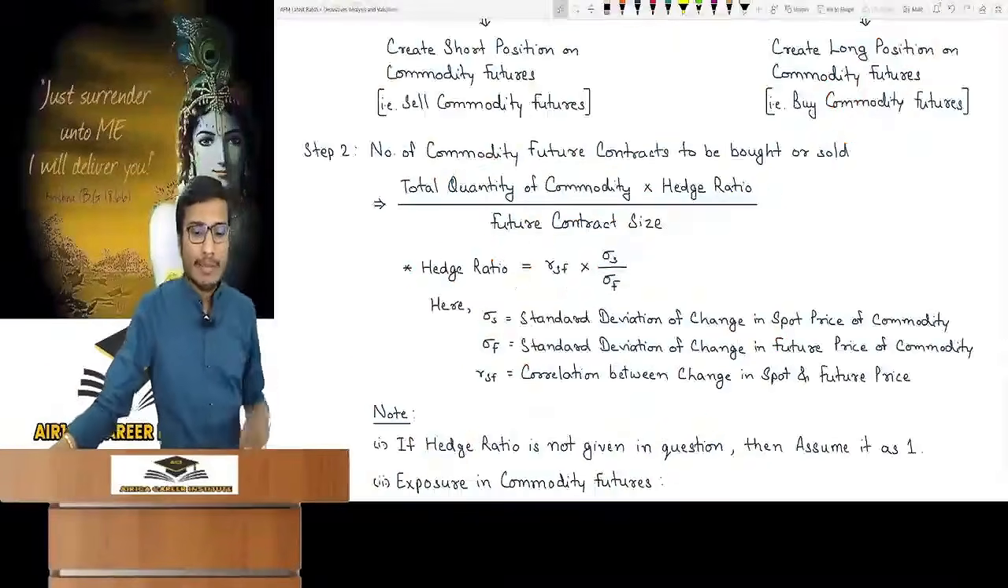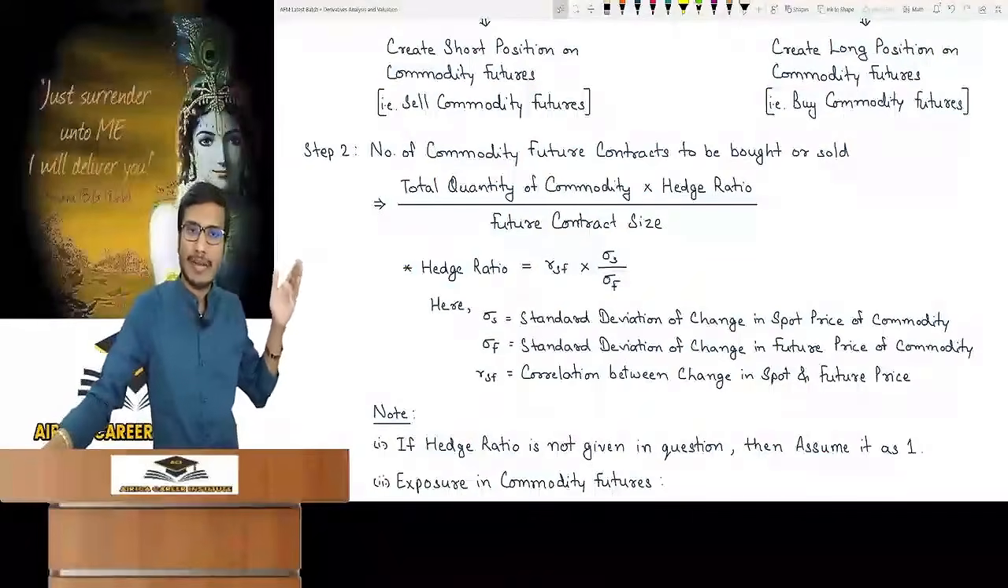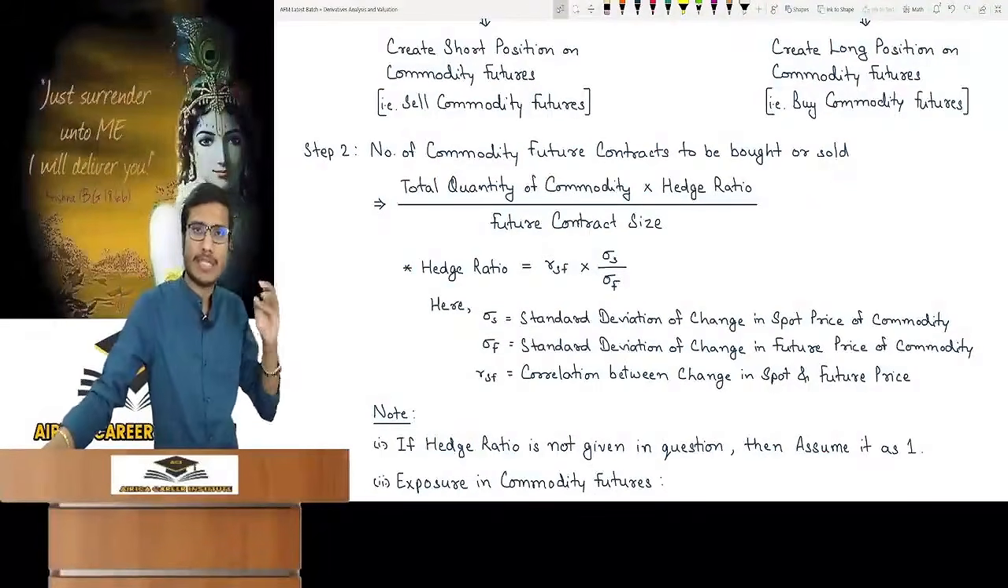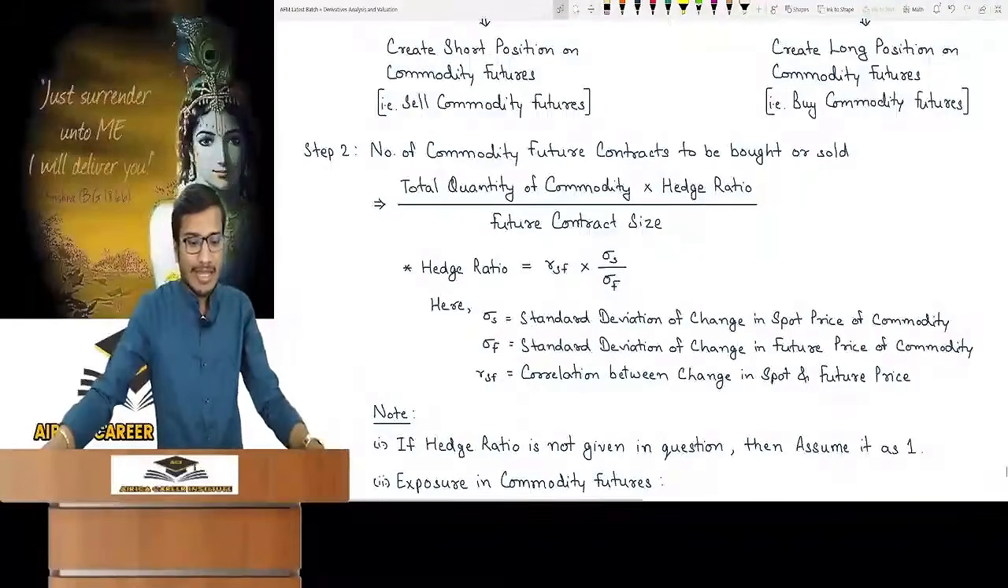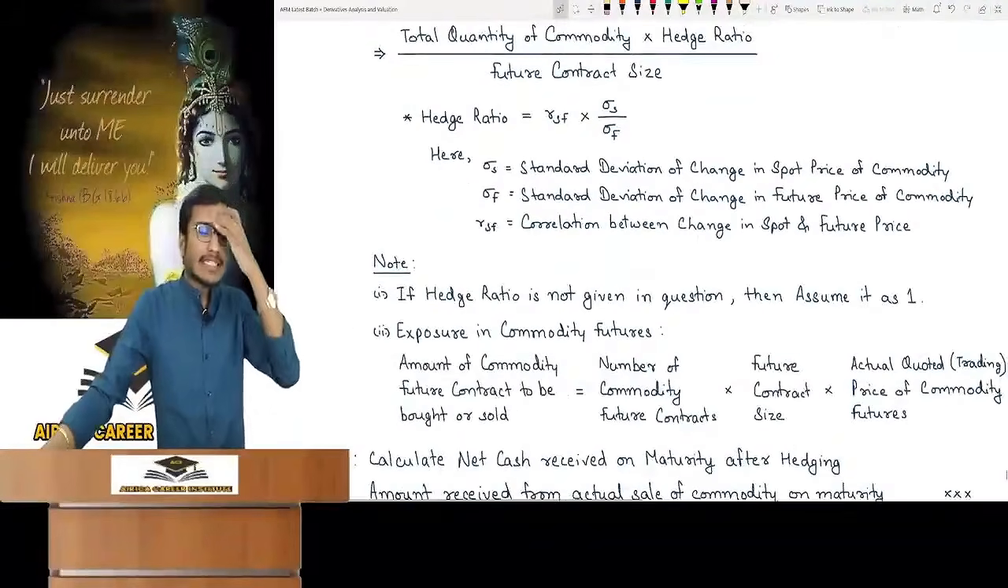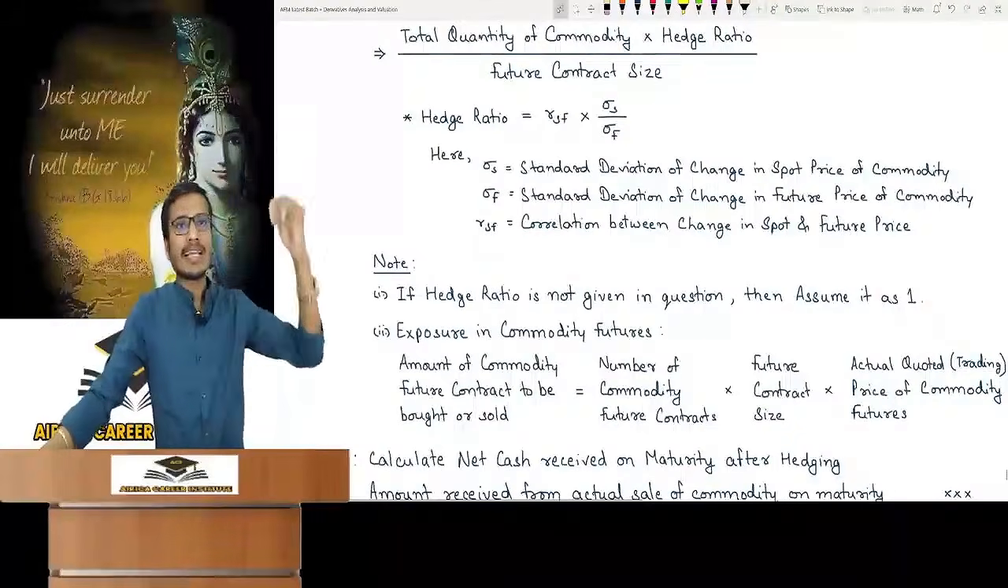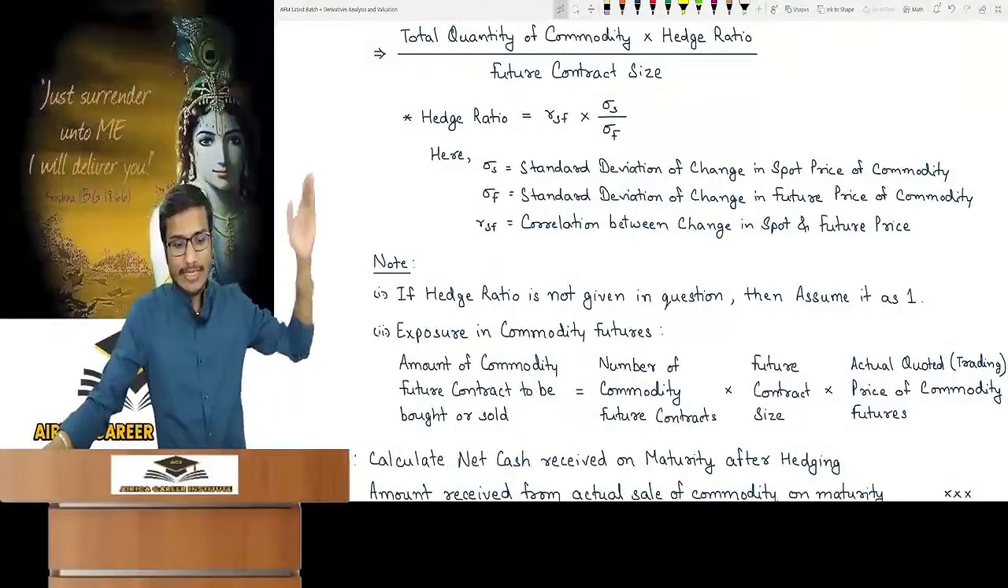Understood? So there will be one question where you have to calculate the hedge ratio. This data is given, calculate. I explained it a little bit. It has been taught in class. It's done. After this, if the hedge ratio is not given, then we'll assume 1. And if data is given in the question, then we will calculate like this.